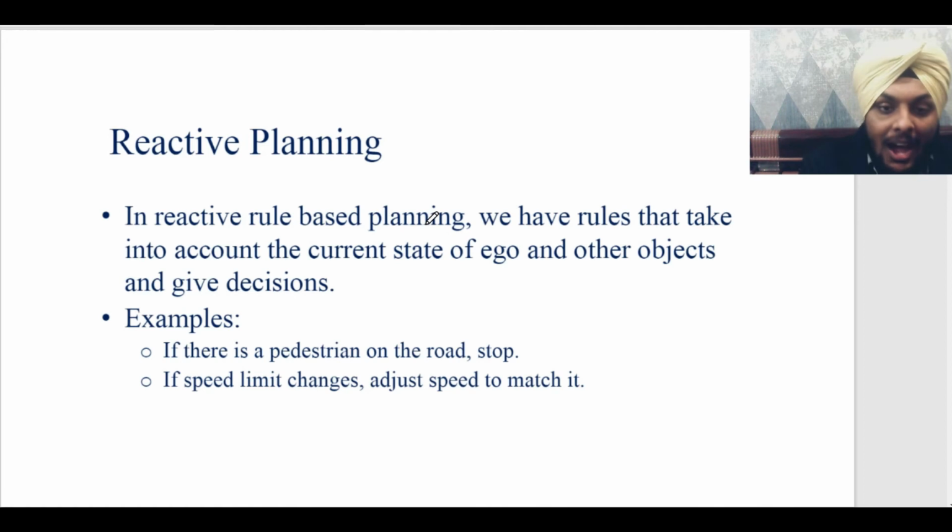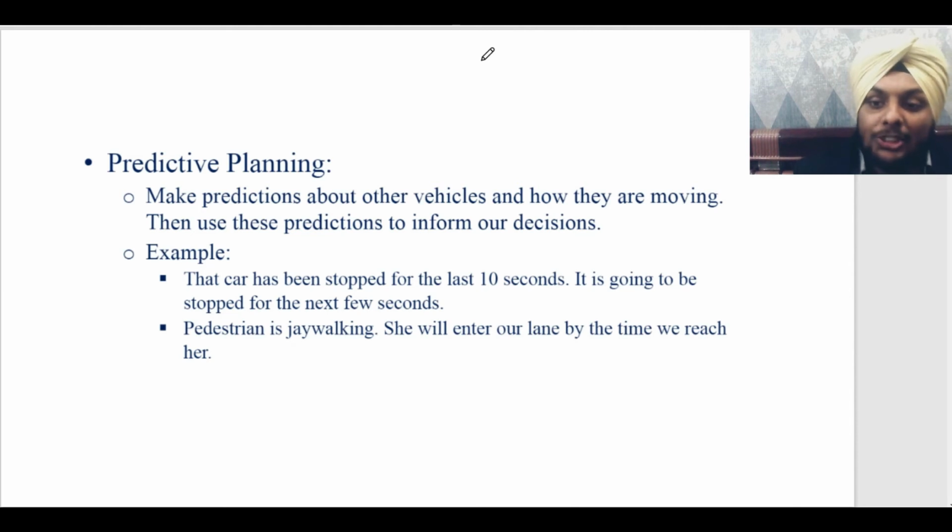So let's begin with how a self-driving car software controls a car. There are 2 types of planning. Number one is reactive planning, where you react to a certain stimulus. Let's say there is a car in front of you and you react to that, whether you want your own car to brake or slow its speed, etc. Then comes predictive planning. You try to predict the path or future behavior of a certain stimulus. Let's say there is a car in front of you and you have to predict whether the car will turn left or right or it will stop based on various factors, like let's say the car gives an indicator, etc.